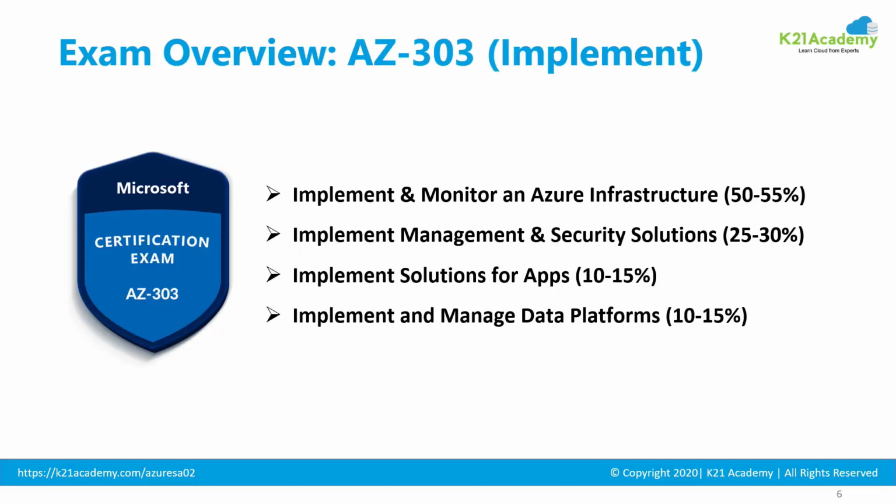If you look at the percentage-wise exam topic weightage for AZ303, which is implementation, there are four main topics. First topic has the maximum weightage, which is 50 to 55%, which is implement and monitor Azure infrastructure. What those topics are, I'm going to explain in a minute. The second topic is around 25 to 30%, which is implementing the security solutions. Next, third topic is 10 to 15%, implementing solutions for applications or apps. And fourth topic, again 10 to 15%, is the implementation and management of data platform, that is databases and storage solutions.